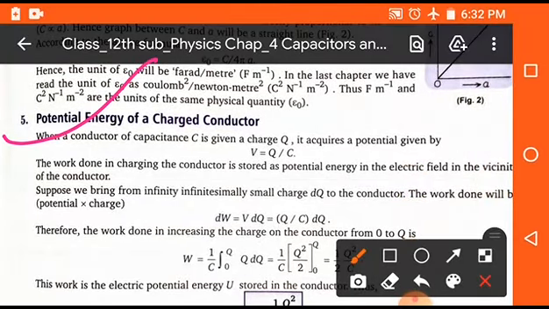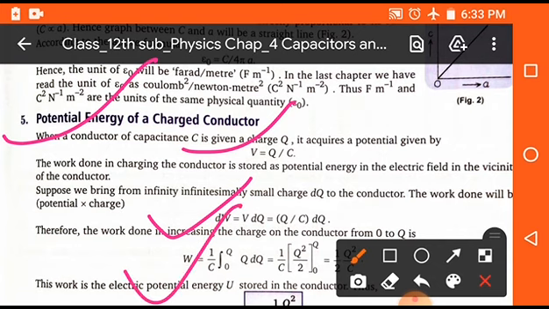Now students, we will discuss the most important topic in this chapter, the potential energy of a charged capacitor. As we know, when we provide a potential difference to a conductor, V is equal to Q upon C, where Q is the total charge supplied to the conductor, C is the capacitance and V is the potential difference. So in order to displace a small amount of charge, we have to do a small work. The small work done, dW is equal to V into dQ, and on putting the value of V, it will be Q upon C into dQ.